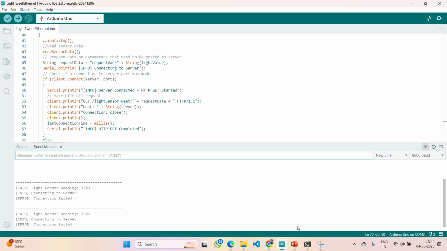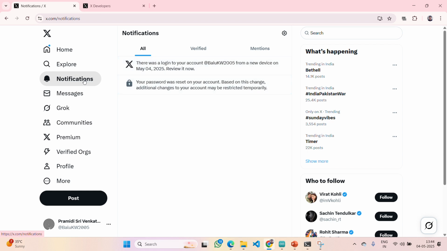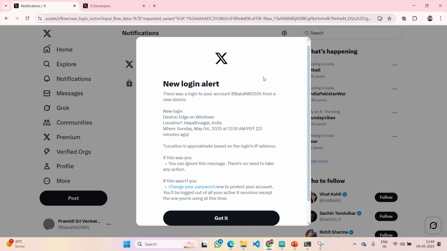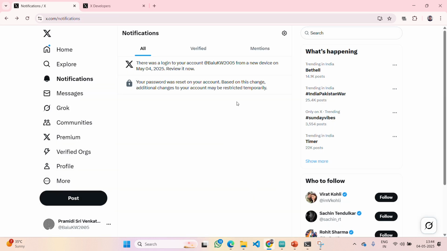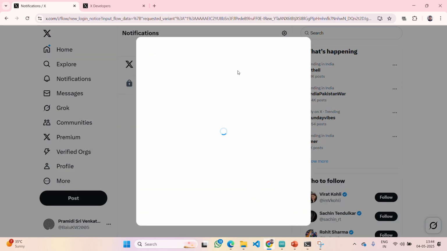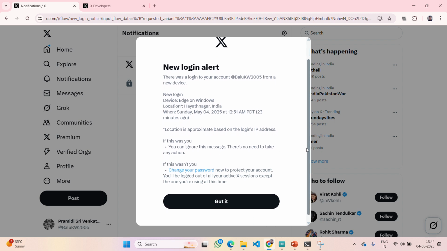But for this, you need to get one Twitter notification. Let me check whether I got any notification to my Twitter account or not. Yes, here you can see the notification. There are two notifications from a new device on May 4th, today itself. Click on got it. We got one notification here.